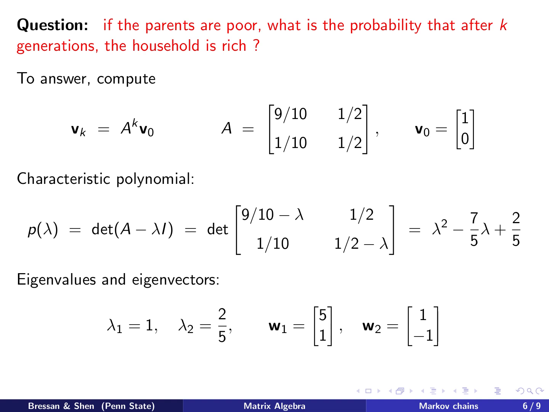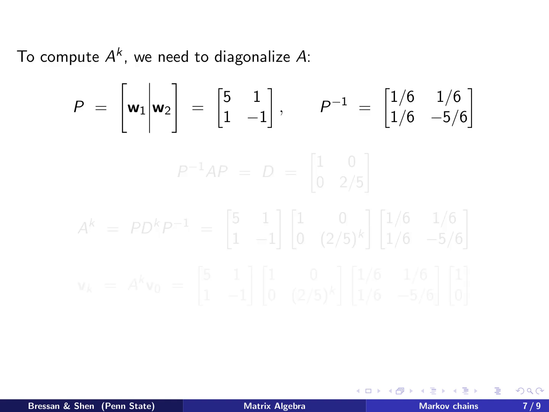You work out the procedure of finding the corresponding eigenvectors, and you will find that W1 is (5, 1) and W2 is (1, -1). So we can diagonalize A using the matrix formed by the eigenvectors. We call it P, which collects the two eigenvectors. It's invertible, so we can find the inverse, and it will be that one.